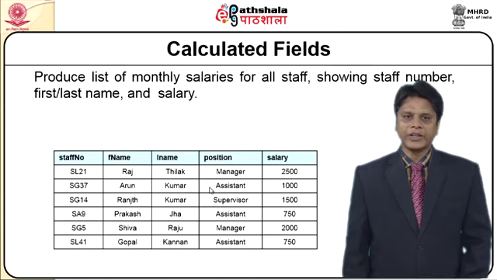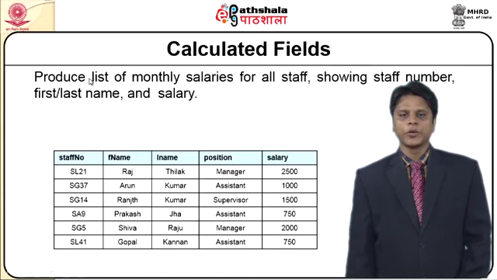Now, to calculate on the fields: produce a list of monthly salaries. Whatever I present as a sentence here is a natural language query. We will convert these natural language queries into SQL syntax, then appropriately present the resultant. My query here is: produce a list of monthly salaries for all staff showing staff number, first and last name and salary.